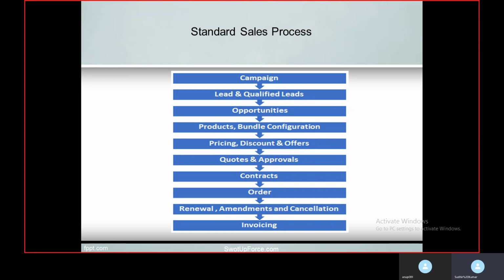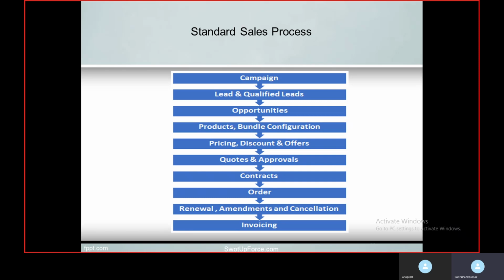These are subscription kind of products. It is possible a customer may sign an initial contract that lists the services, what would be the network speed, what services will you provide for a set period, and further that contract may be renewed.